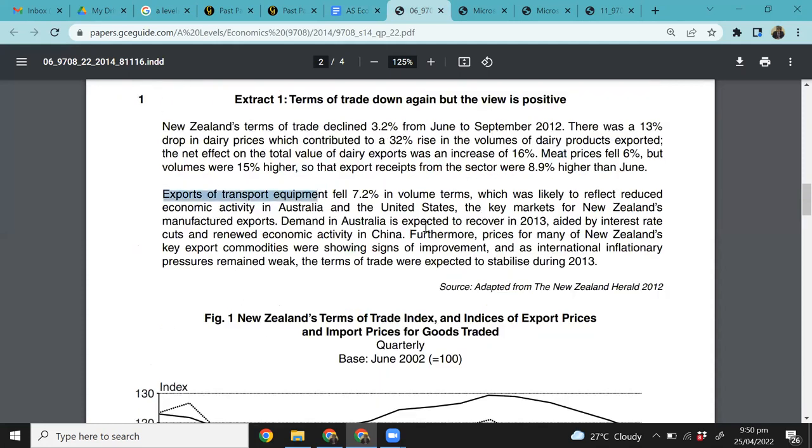Exports of transport equipment fell 7.2% in volume terms, which was likely to reflect reduced economic activity in Australia and the United States, the key markets for New Zealand manufactured goods. Demand in Australia is expected to recover in 2013, aided by interest rate cuts and renewed economic activity in China. Furthermore, prices for many New Zealand key export commodities...